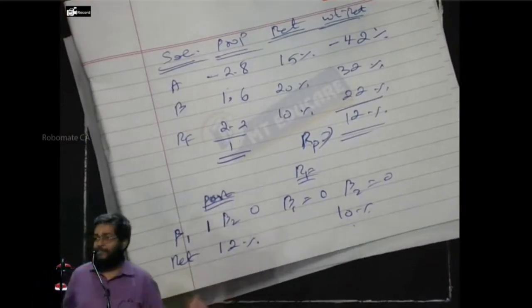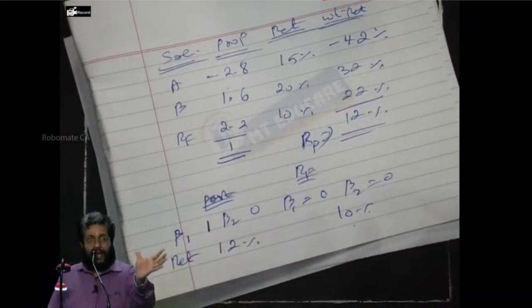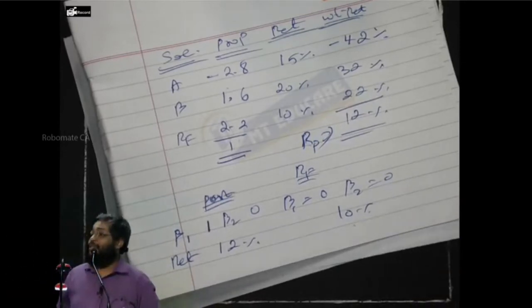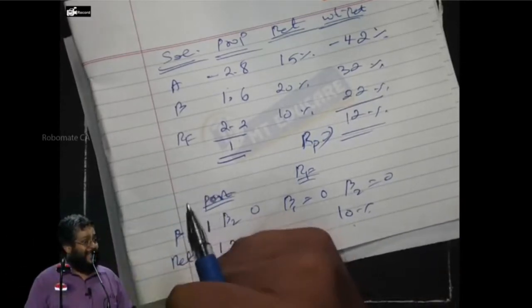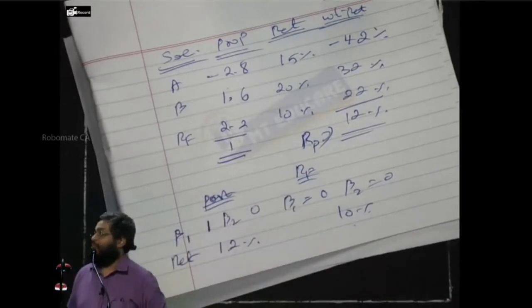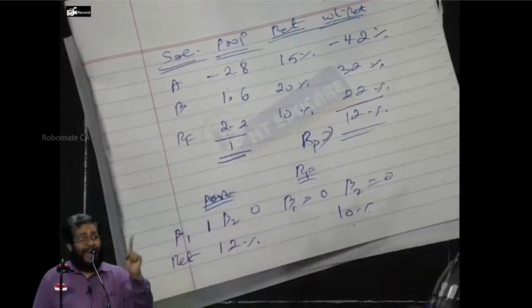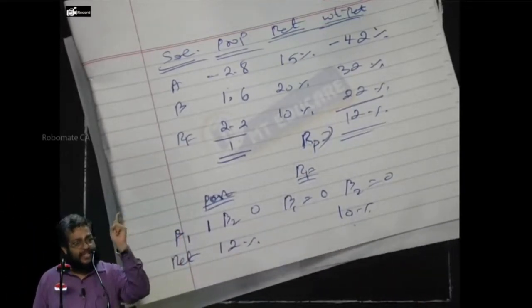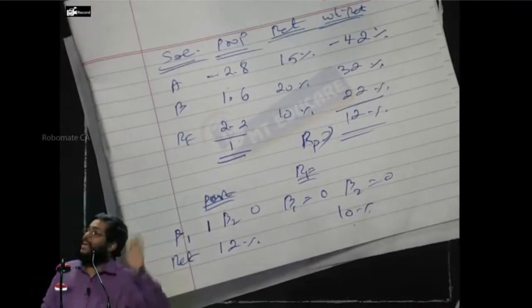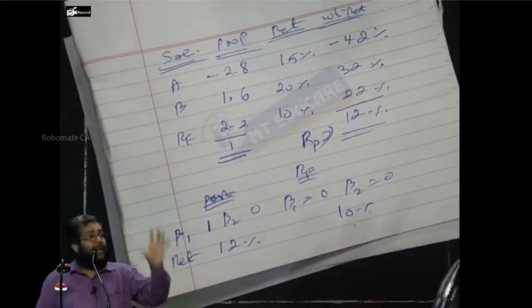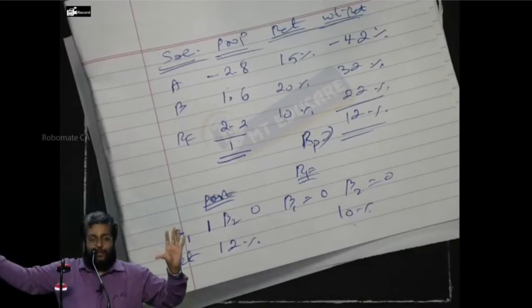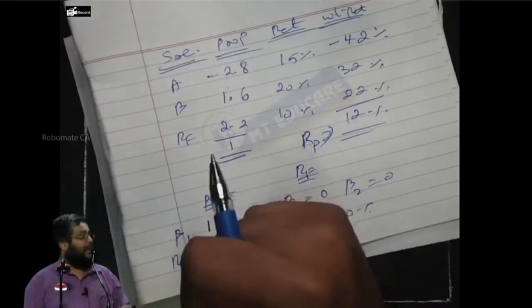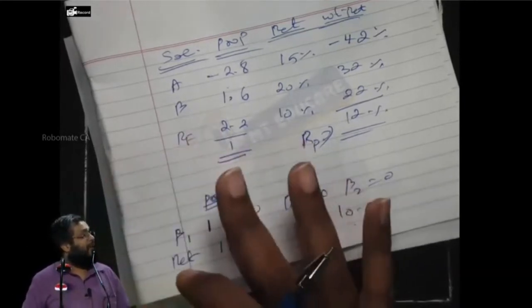How did I find it? Very simple. I constructed a portfolio which is insensitive to all the other factors and has exactly one sensitivity to the factor for which I want to find the risk premium. We compare that with a riskless portfolio. The difference is the premium I should ask for factor 1. Are you following what I am saying?